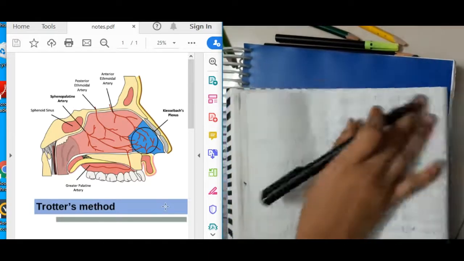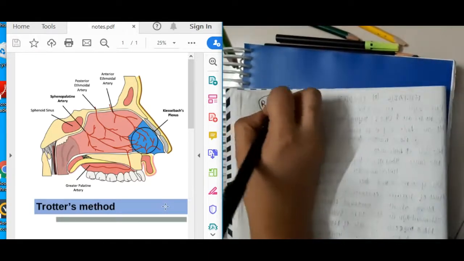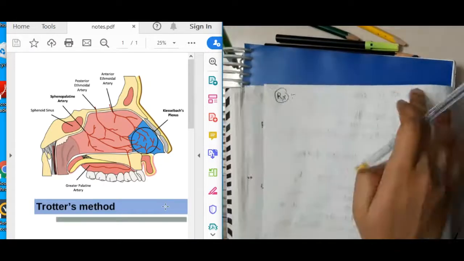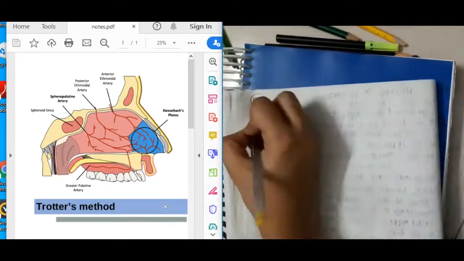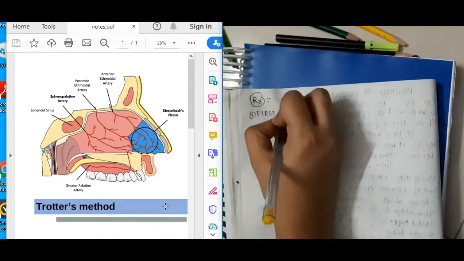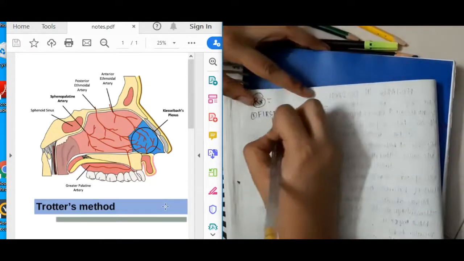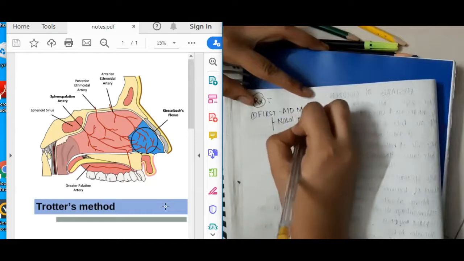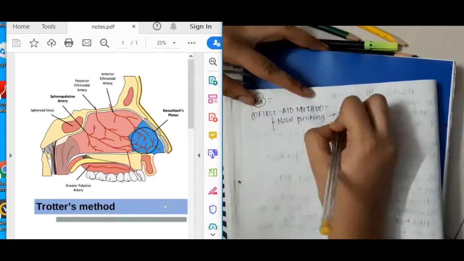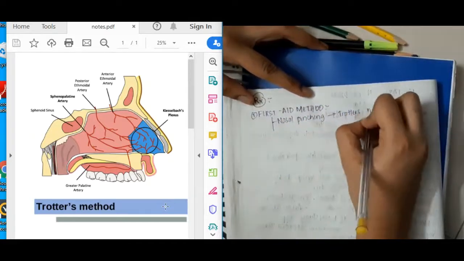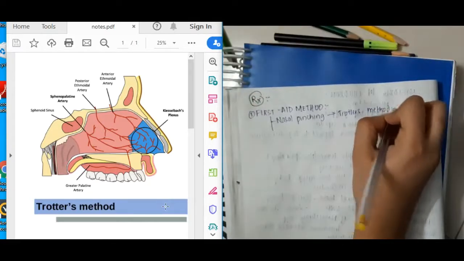Now let us learn about the treatment of epistaxis. How are you going to treat it? In the treatment of epistaxis, first we will have to do first aid. Whenever a patient comes to you, you will have to do first aid. In the first aid, we have to ask him to pinch the nose. Okay, that is called nose pinching.